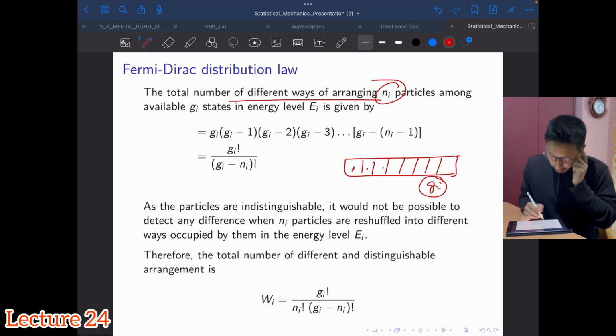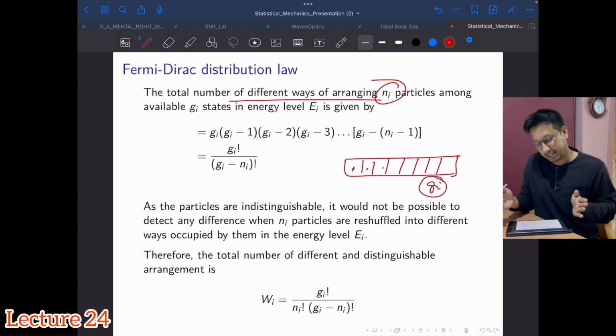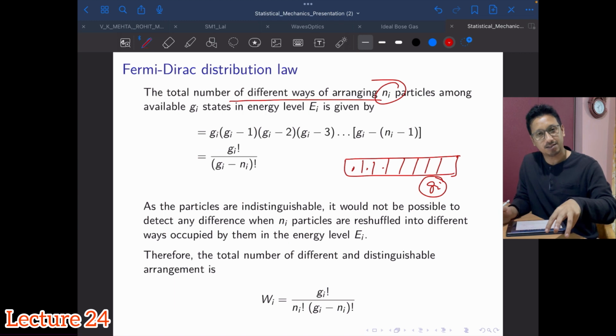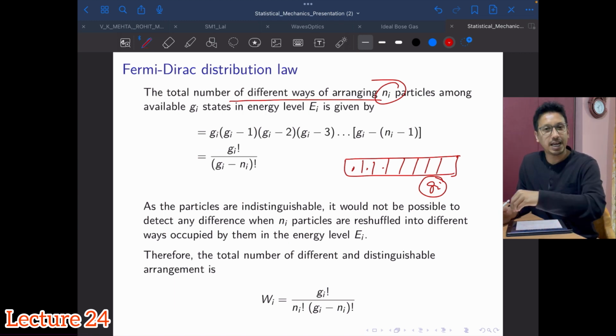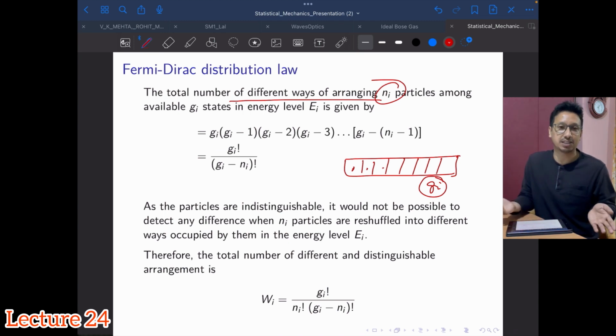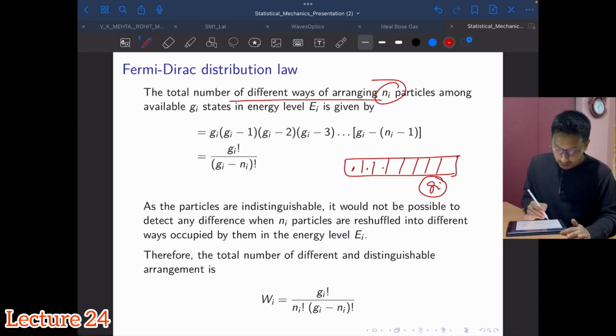So how many ways can I arrange these Ni particles in the Gi number of cells or Gi number of states, because Gi is anyway much greater than Ni? I'll simply have a product of this, whatever I have for each one of these particles: Gi into Gi minus 1, and so on.